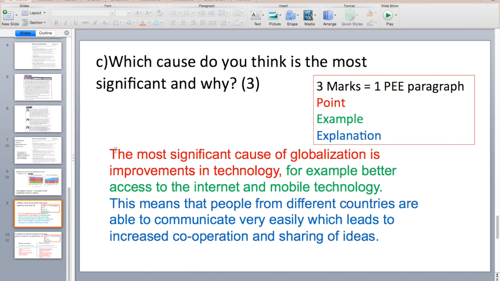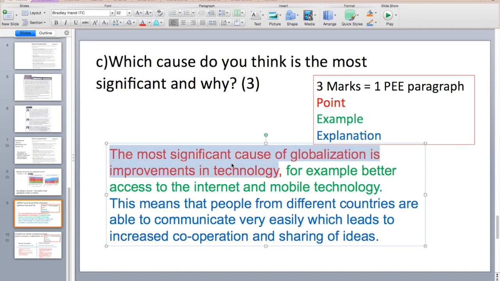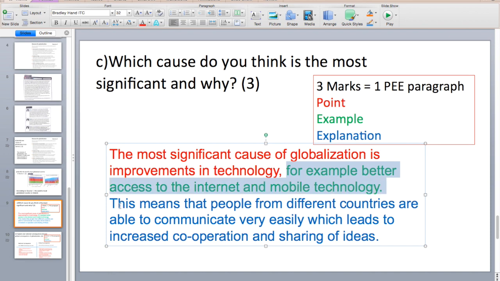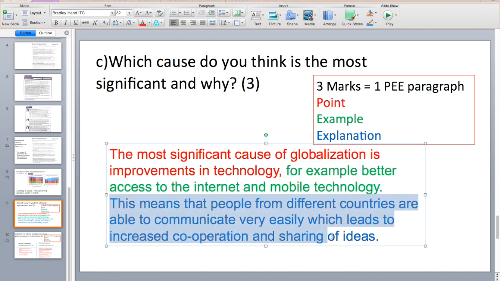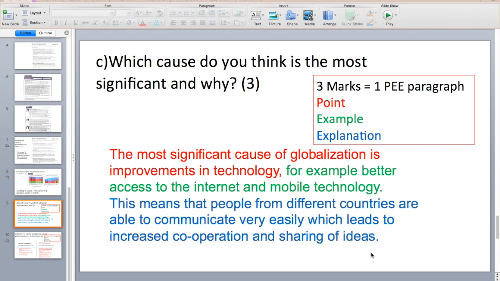I've done an example here for you. You can choose any of the causes. As long as you explain your point, it doesn't matter which one you choose. For example, the most significant cause of globalization is improvements in technology. For example, better access to the internet and mobile technology. Explanation: this means that people from different countries are able to communicate very easily, which leads to increased cooperation and sharing of ideas. If you include another cause, you will not get more marks.